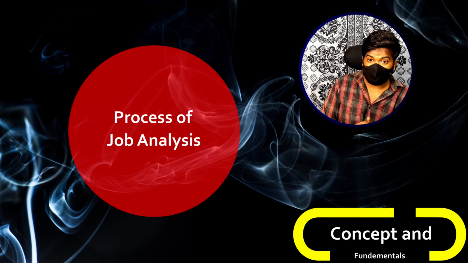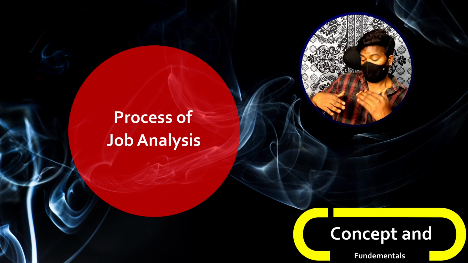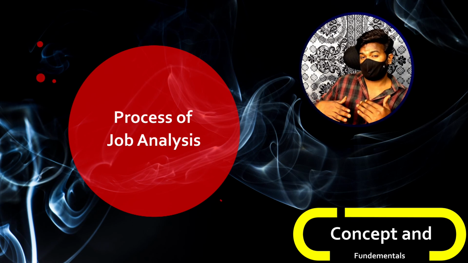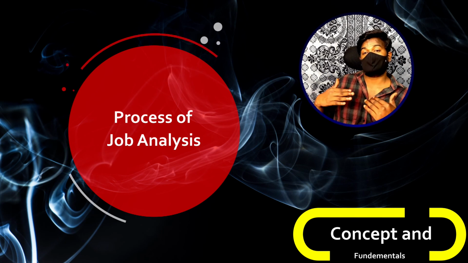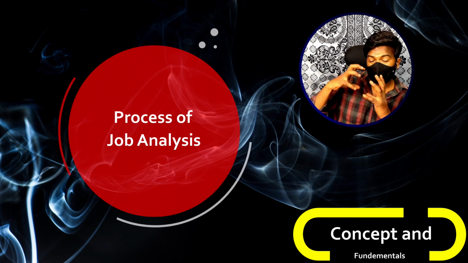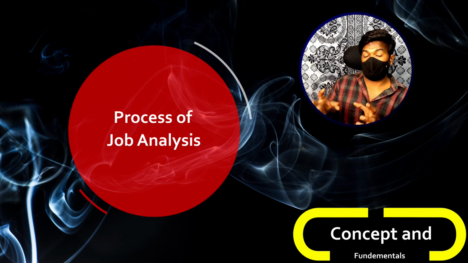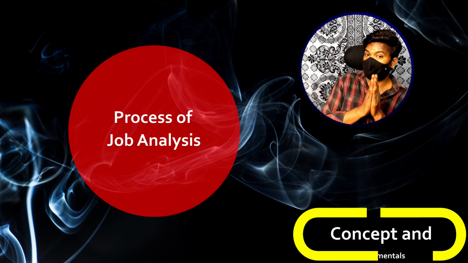What is the last step? Continuously reviewing this particular job analysis and job description, if any changes can be made, or if any changes have to be made, or if there is a scope of any change. Okay, so this is basically the process of job analysis. You understood, right? Now let's look at the theory part.